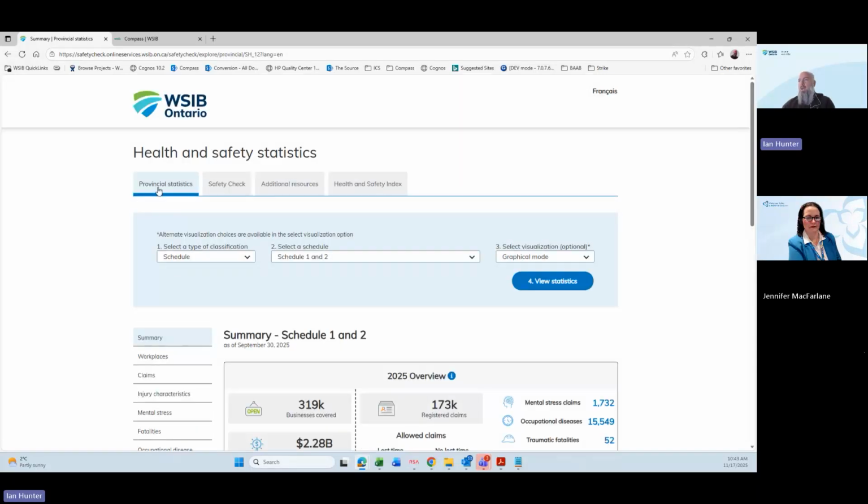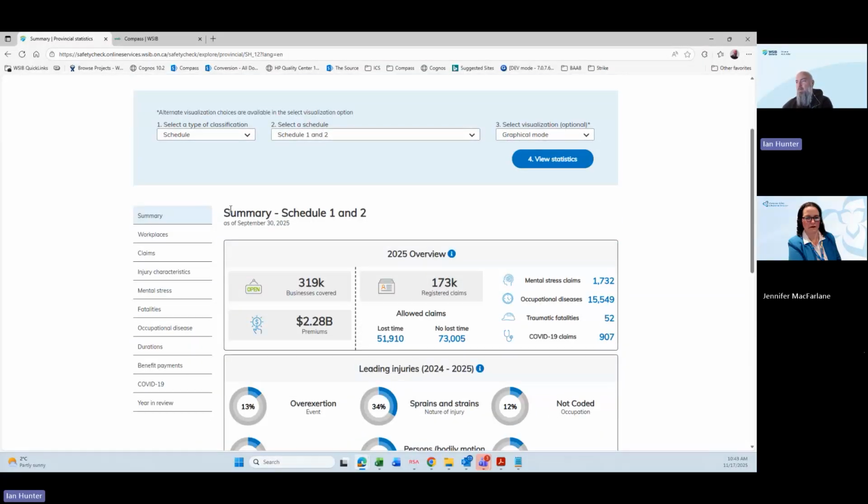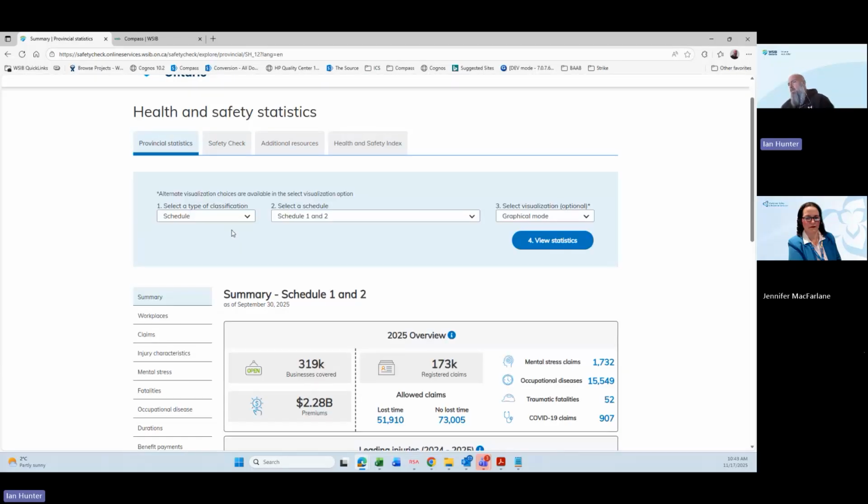You'll see once we go in, we have a tabbing system up here, so you don't really ever have to go through all of the tabbing system. So when we start with provincial statistics, you see we basically start with an overall summary. This is the overall summary for WSIB as a whole. Before I get into too much detail, you'll see here, this says data as of September 30th.